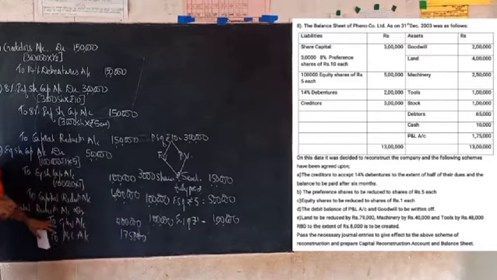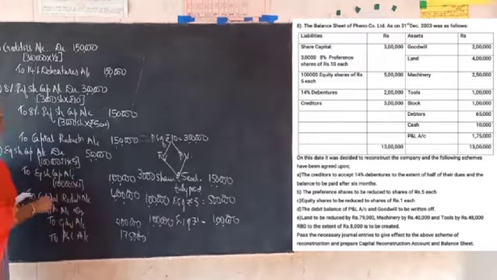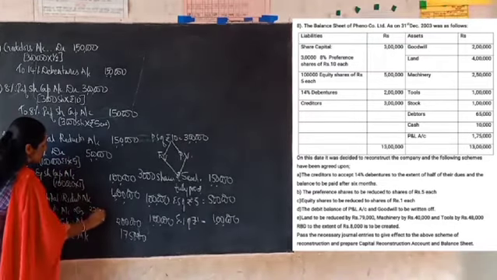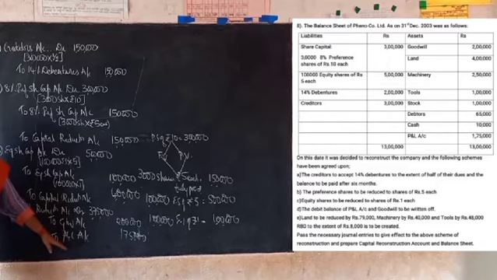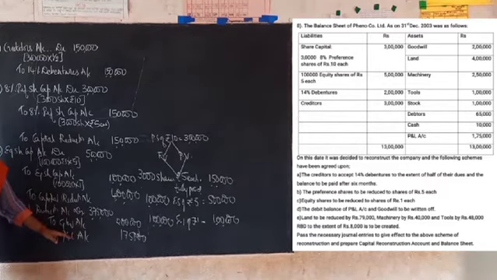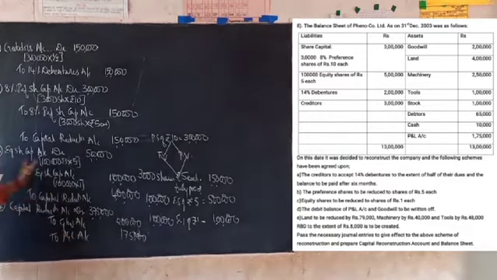So here in this entry, total amount debited to capital reduction account is going to be 3,75,000. So now what is the narration we can give here? Being the goodwill and profit and loss account written off completely.